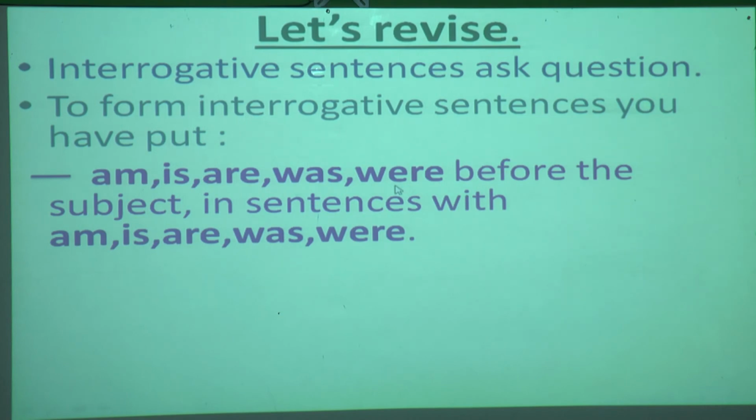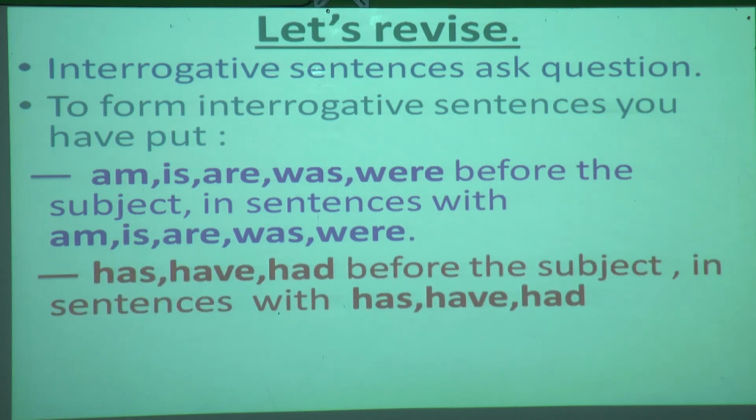If in a sentence all these words are there, what do you have to do with them? You have to put these words before the subject in sentences with am, is, are, was, were. It is telling that if these words are in a sentence, you have to shift them before the subject. Understood? Okay. So now next is what?